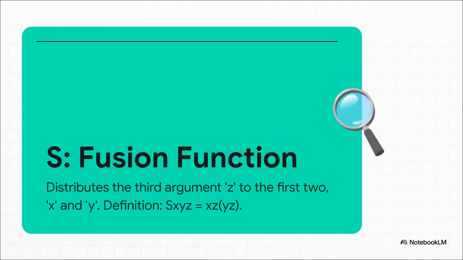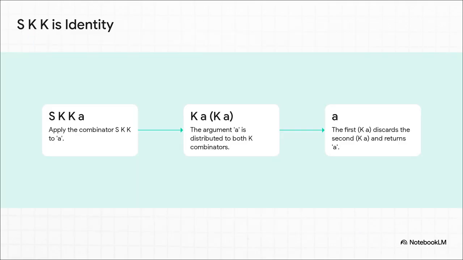So it basically distributes that third item Z to both X and Y before mashing them together. I know that sounds abstract, so let's check out a famous example, SKK. If we apply this whole combo to an argument, let's say A, the S starts by handing out that A to both of the Ks. That gives us Ka applied to another Ka.